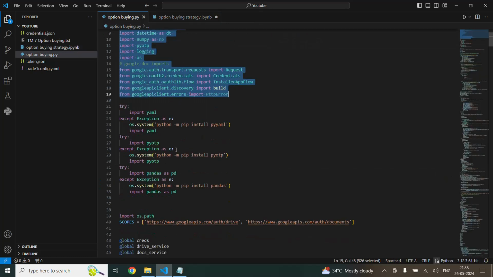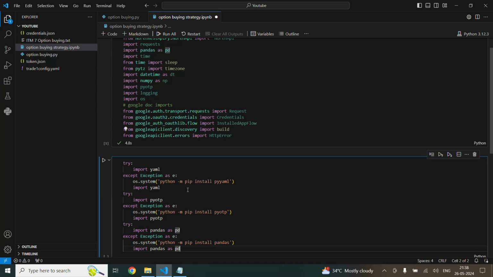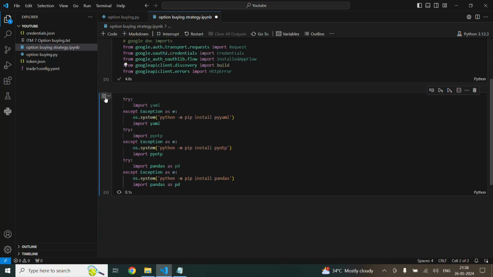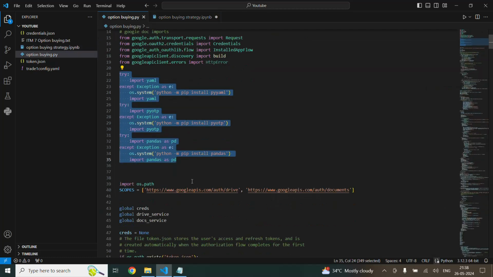The second step, what we are going to do, is this part of the code, which involves the installation of a YAML file, and this one is for logging purposes, and then OTP purposes, and pandas for the data frames, which we are going to see further down. So I'm going to run this code. It's okay now. I'm going to add another one. So the third one is this part.